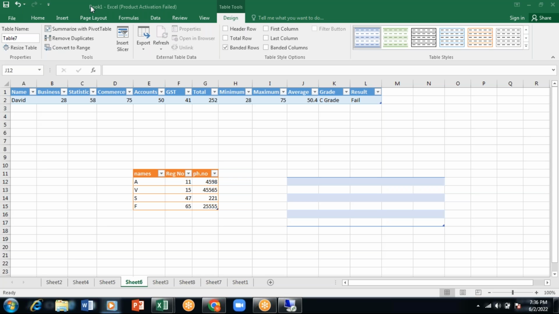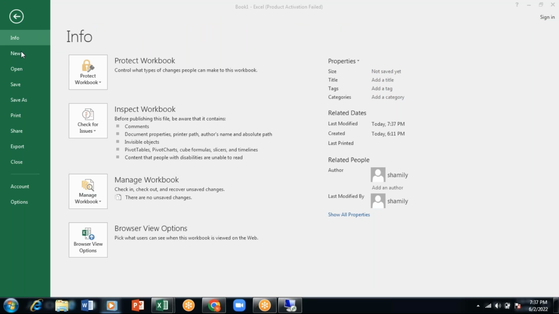Okay. So let's go with the shortcut keys and we'll see what all we can try with that. So file menu. To open a new file, the shortcut key that is used is Control plus N. To open an existing file which we have already created, I'll be using Control O. Save, Control S. Save as, F12. Print, Control P. And for closing, Alt plus F4.